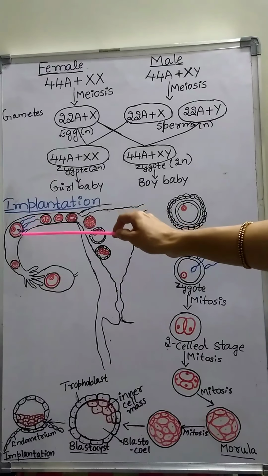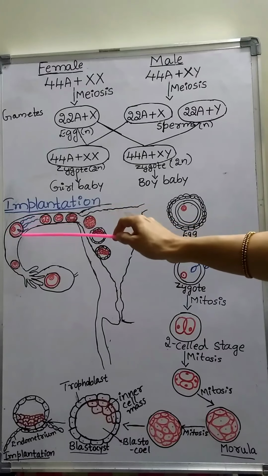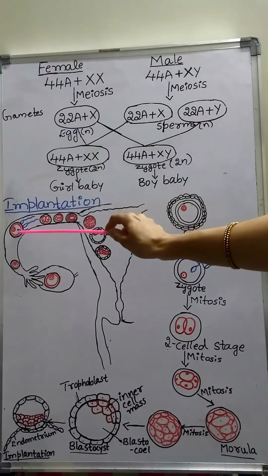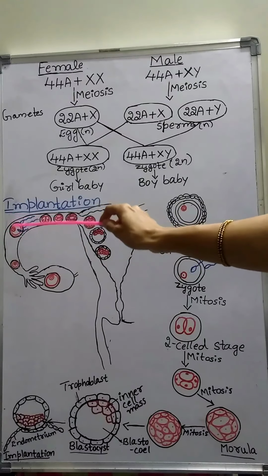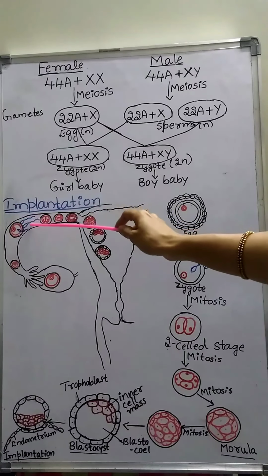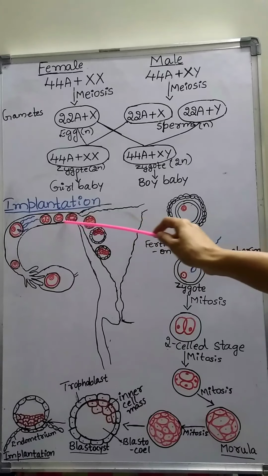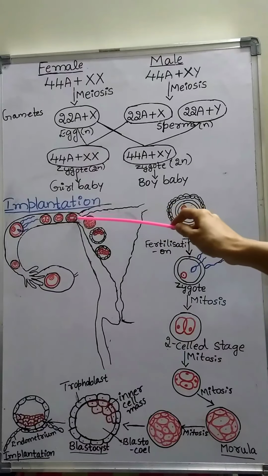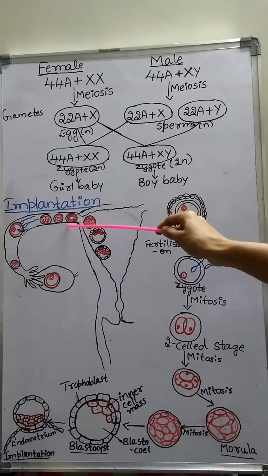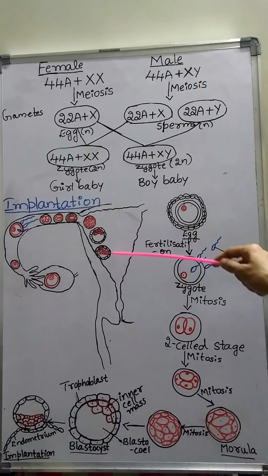See here you can find the fertilization, fusion of the egg with the sperm, which gives rise to the zygote. Now the zygote is formed. Later the zygote moves through the isthmus, the narrow region of the fallopian tube, towards the uterus.